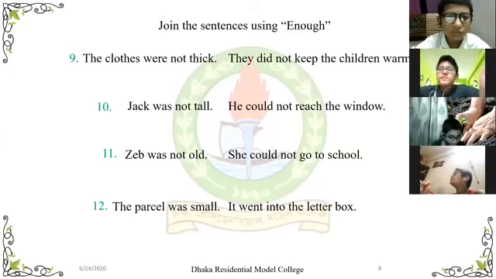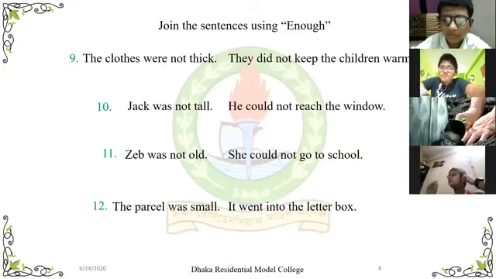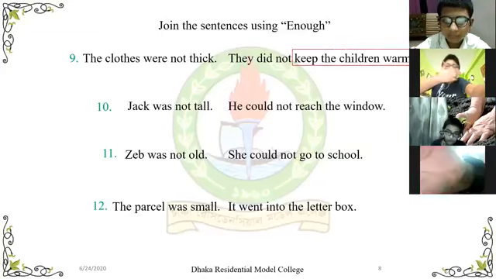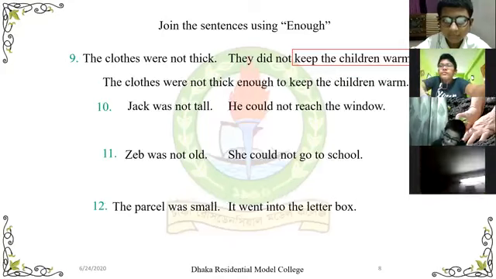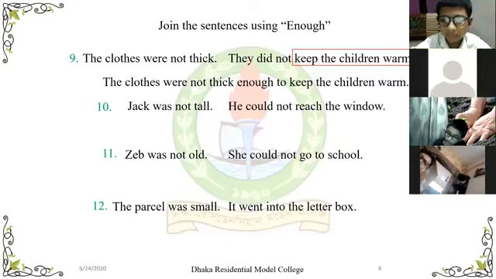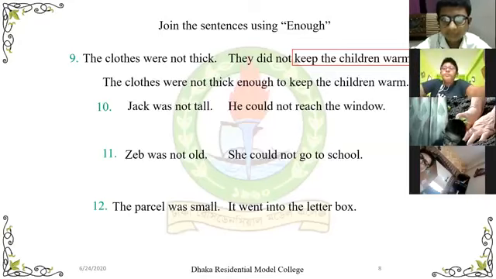The clothes were not thick enough to keep the children warm. Okay, the answer will be: The clothes were not thick enough to keep the children warm.